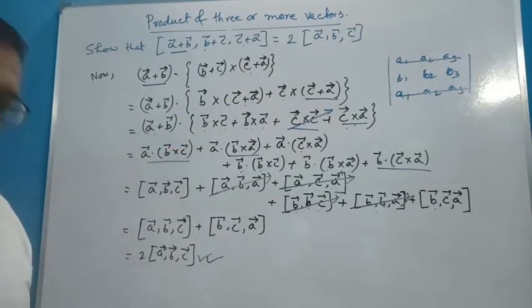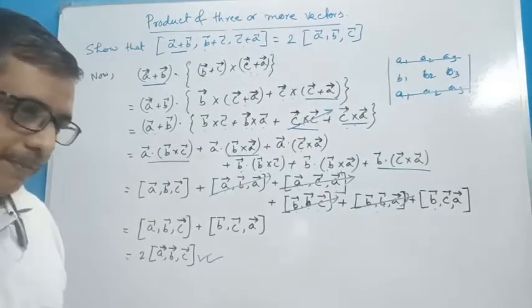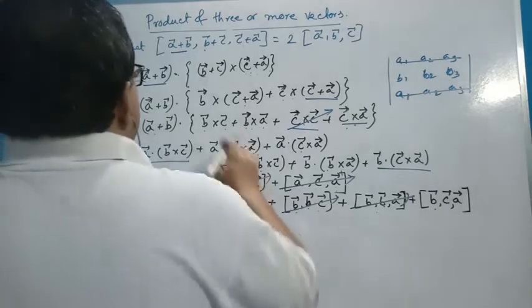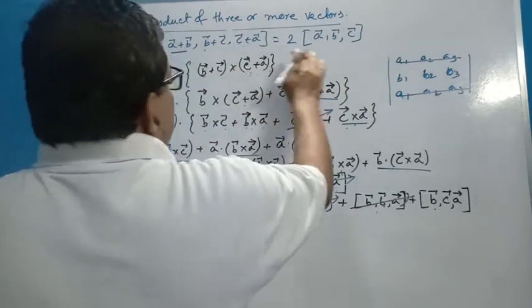This question can be given to you in another way also. It is given that A plus B, B plus C and C plus A are coplanar, then show that ABC are also coplanar. I repeat once again, these three vectors A plus B, B plus C and C plus A are coplanar.